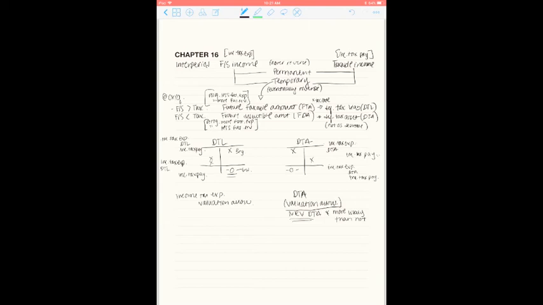Now, another piece of inter-period income tax allocation is when a company has a net operating loss. Now, for tax purposes, they can carry this net operating loss forward for 20 years, or we can carry it backward for 2 years.